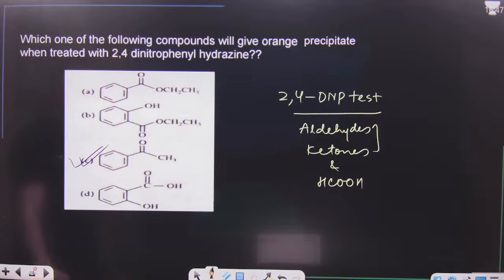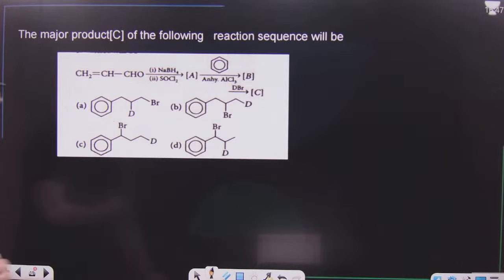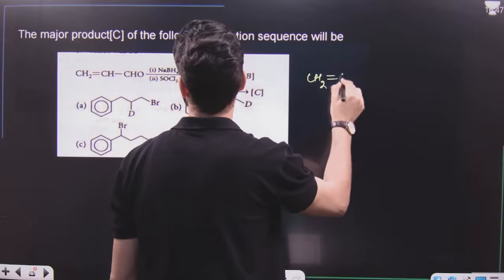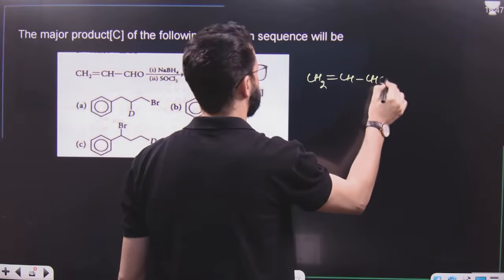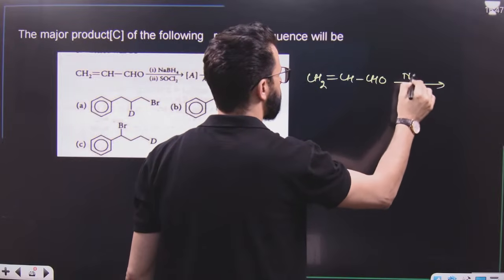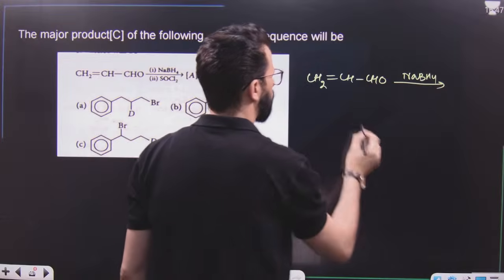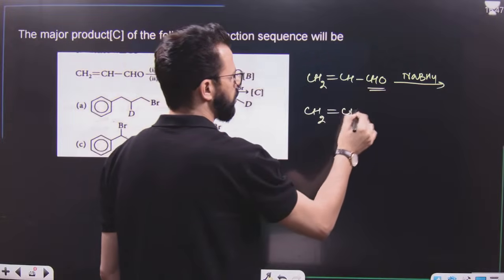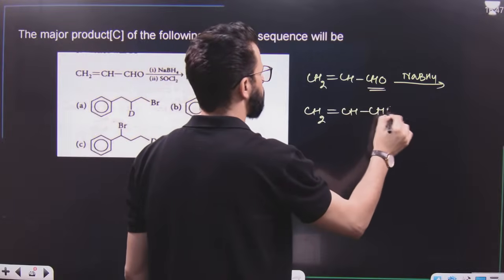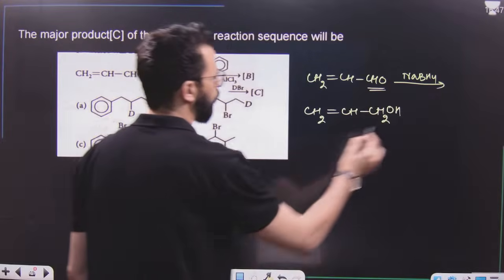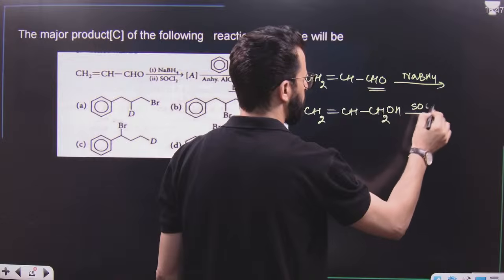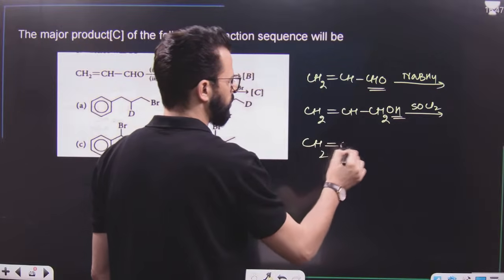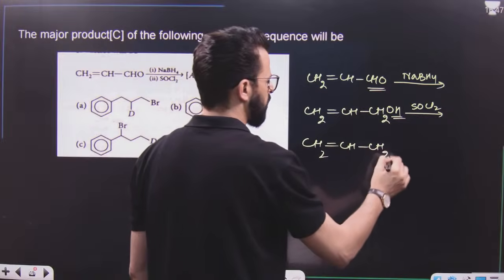Very, very simple. After that, the question says, it is CH2 double bond CH, single bond CHO. When it is treated with NaBH4, what will happen? It will reduce this CHO, so it will result in the formation of CH2OH. That means it forms an alcohol. This alcohol on treatment with SOCl2, what will happen? Replace OH by Cl, so we will get CH2 double bond CH, single bond CH2, single bond Cl.